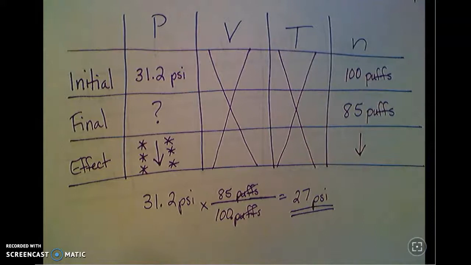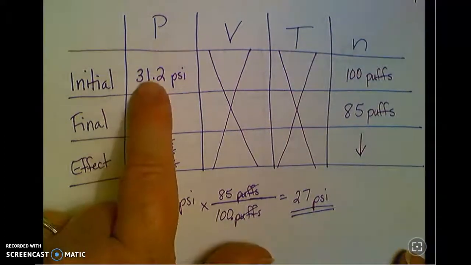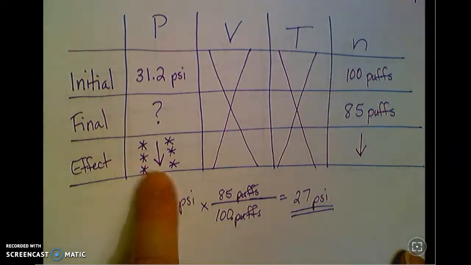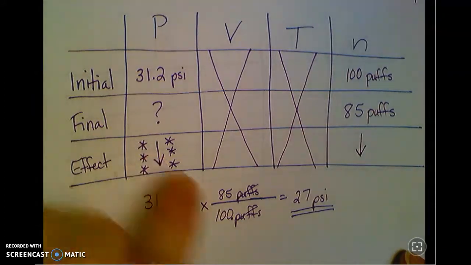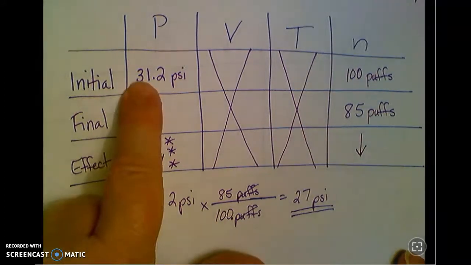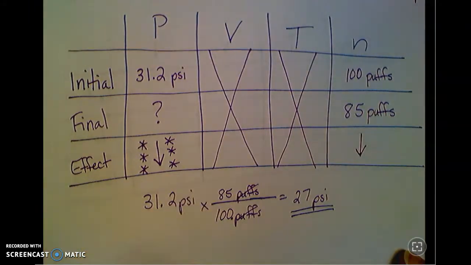Now, make sure it makes sense. I said that the pressure needed to go down. I went from 31.2 to 27. So the effect is that the pressure went down. Now, if this number had been higher than 31.2, I know that I've got this set up the wrong way. I'm going to flip it over. So use your brains there and make sure that you have it set up correctly.